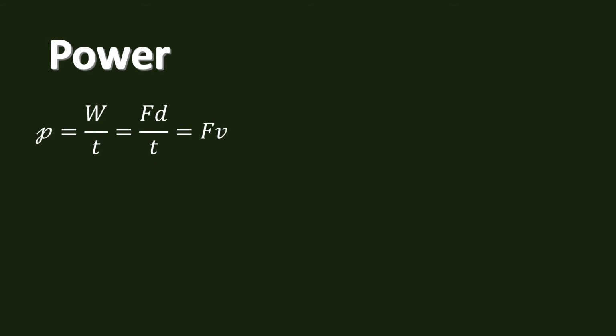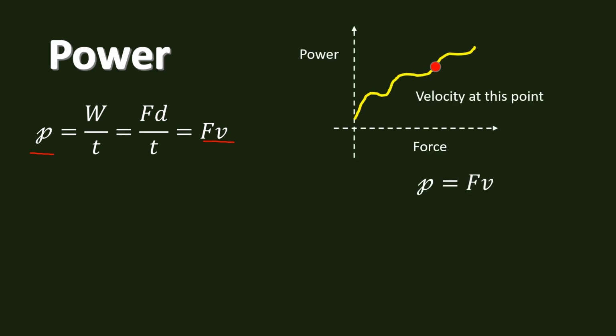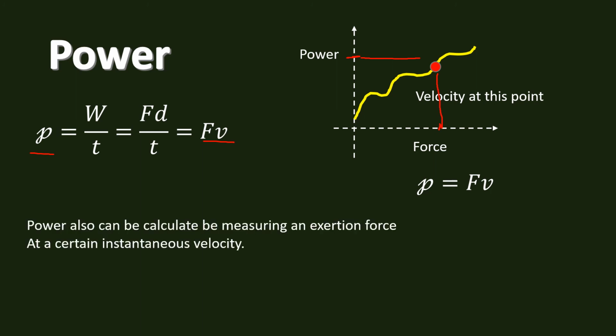Also, if we take the equation, we can actually rearrange it and try to get a force out of it, where power P equals force times velocity. So if we graph power versus force, and we see where there is a force here and we have a certain power, we can find the velocity at that point. Now that is just a moment in time. So we can measure the exertion force too at certain instantaneous velocities.